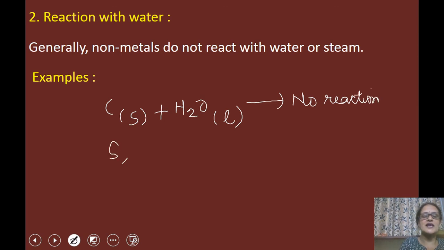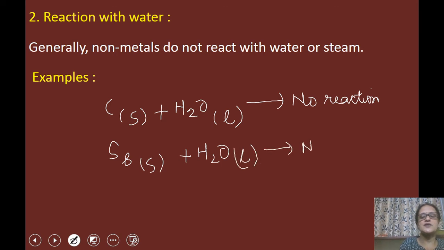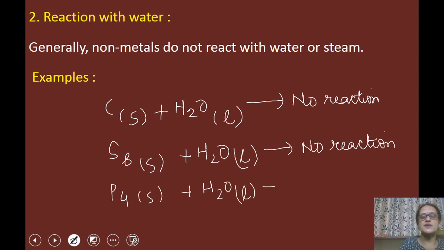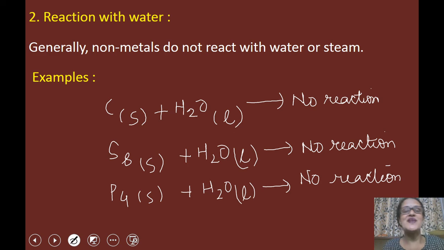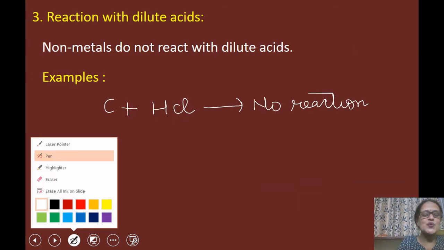Then I am writing here S8 in the solid state plus H2O, no reaction. I can write here P4 solid plus H2O, again no reaction. I hope you are understanding all these points. It is no reaction.